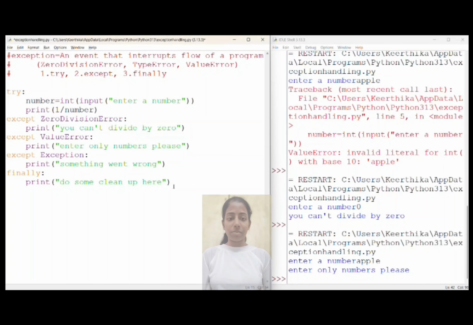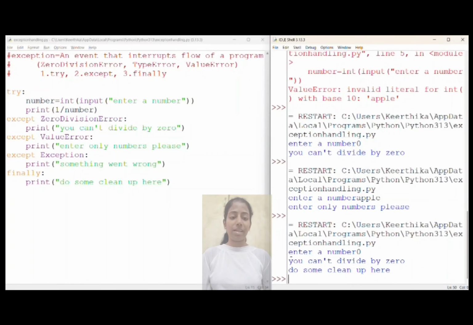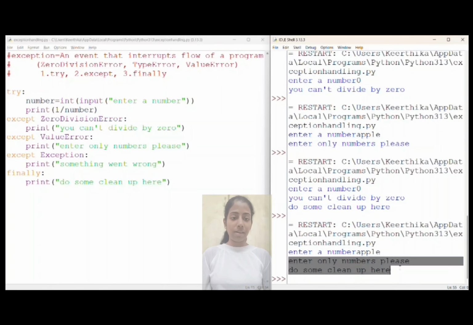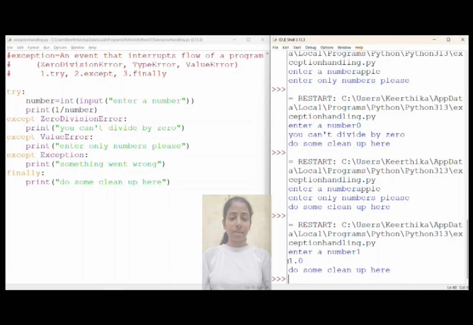Now let's execute the program again and give the input as 0. After executing, you get you can't divide by 0, and in the next line we get do some cleanup here. And let's try giving apple: enter only numbers please, and then in the next line we get do some cleanup here. And let us now try giving 1 as input. The code is executed, and after that we get this statement in the finally block, do some cleanup here.